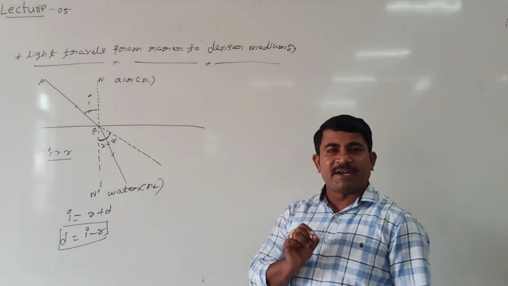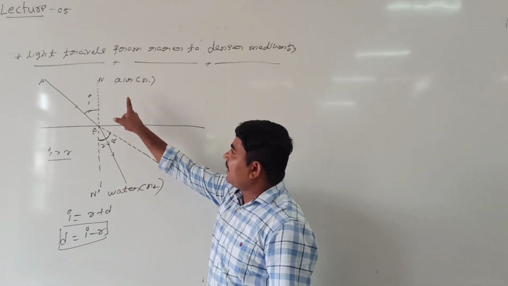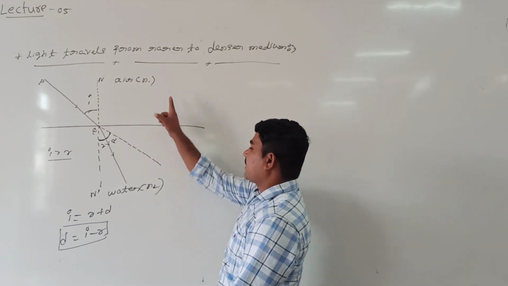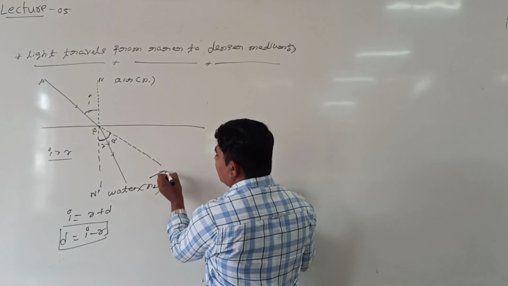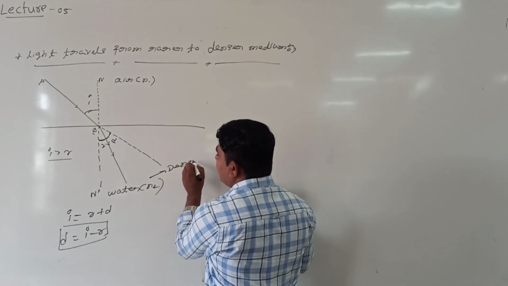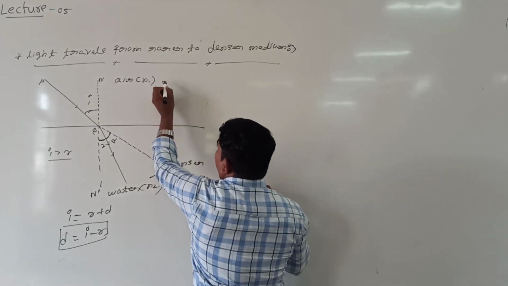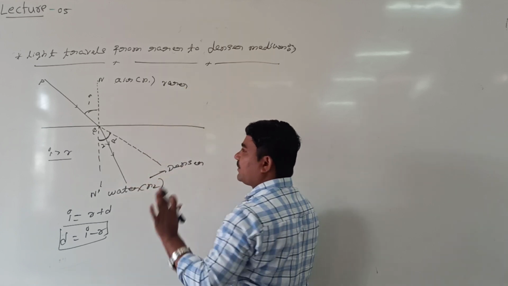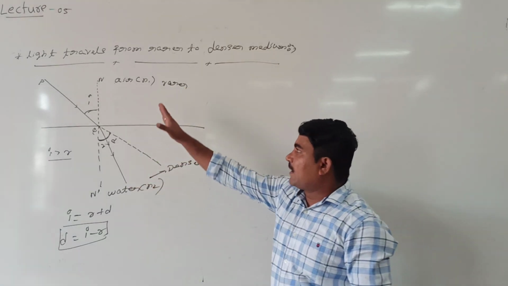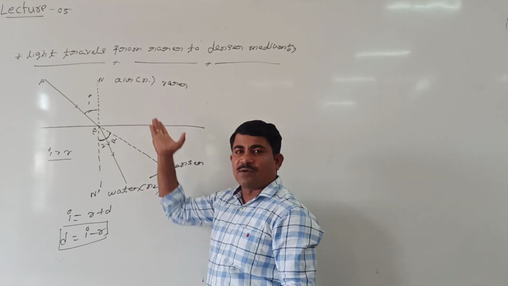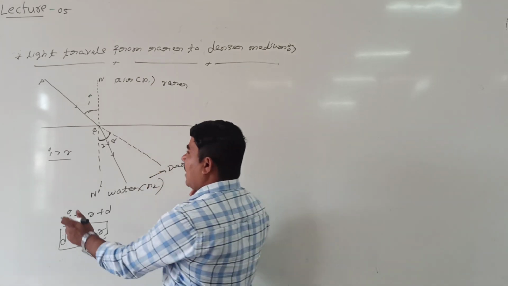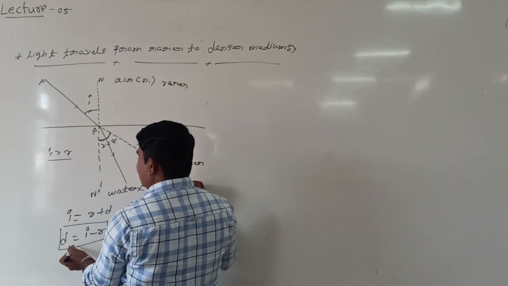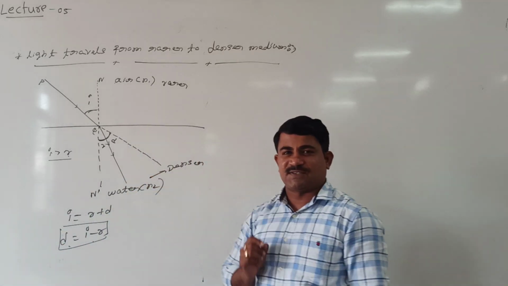I minus R. When a ray of light travels from air to water, or from rarer to denser, this I can call denser medium, this I can call rarer medium, because it has lower refractive index, it has higher refractive index. When a ray of light travels from air to water, or from rarer to denser, angle of incidence is always greater than angle of refraction, and angle of deviation can be given like this. This is the first case.